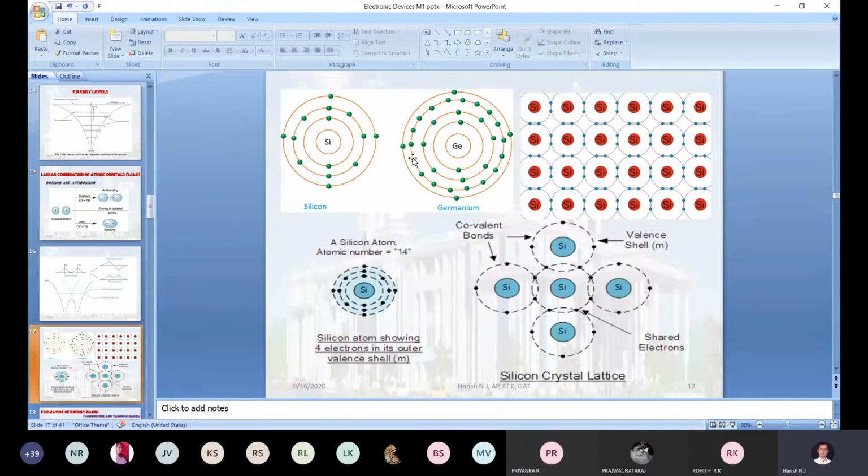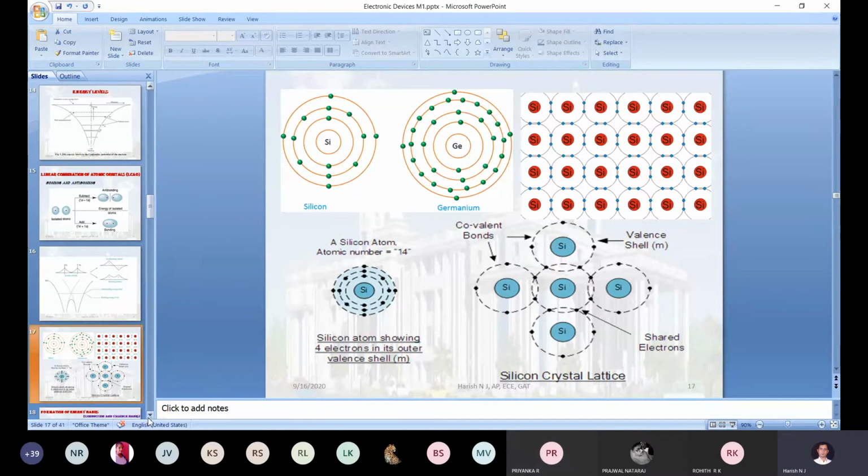Then later on, we moved to the atomic structure of an isolated silicon as well as germanium, and how the crystalline silicon lattice forms. The crystalline silicon lattice consists of n number of silicon atoms. When you put n silicon atoms together, what valence electrons are there in the outermost shell, how that energy is distributed, and for what purpose it is utilized. These things we learned from this particular slide.